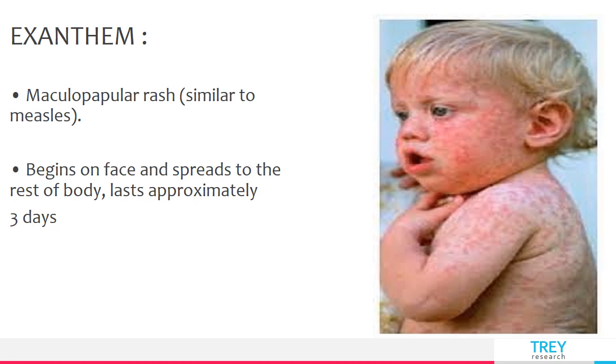So if a child comes to you with fever, malaise, and if you examine the baby and you see there are enlarged lymph nodes in the cervical region or posterior auricular region, and he has fever and you see rash all over the body, see, in measles there is no lymphadenopathy. I mean, there is lymphadenopathy, but it's not as common as in rubella. And you examine the palate, there are petechial lesions, so you will go towards the infection rubella.